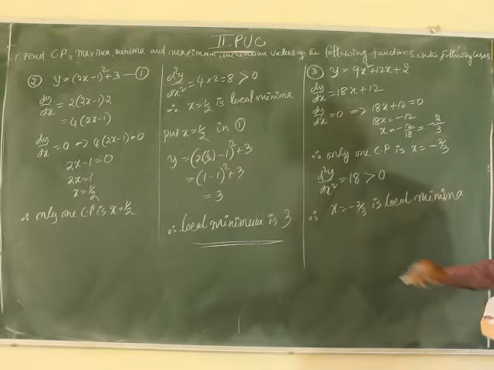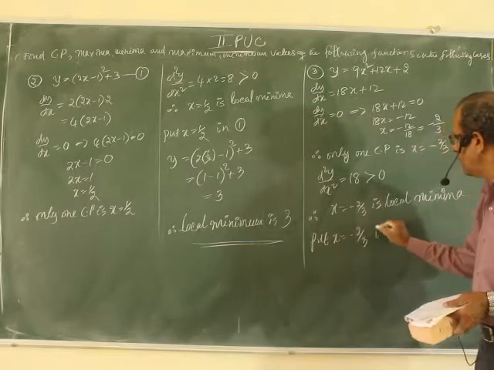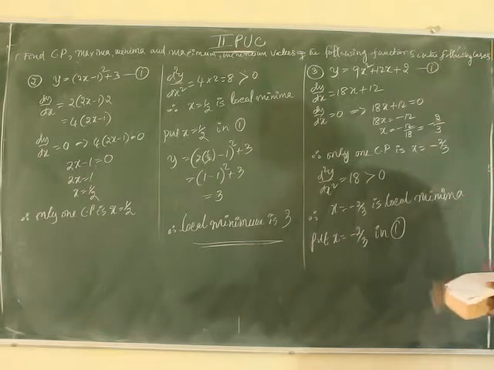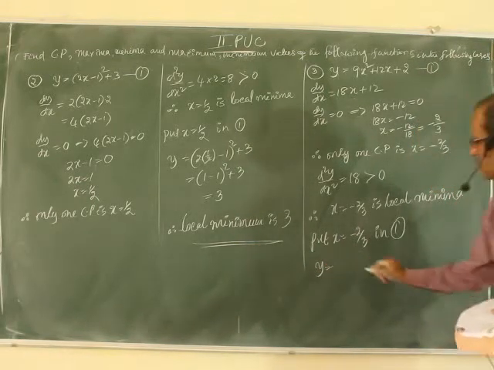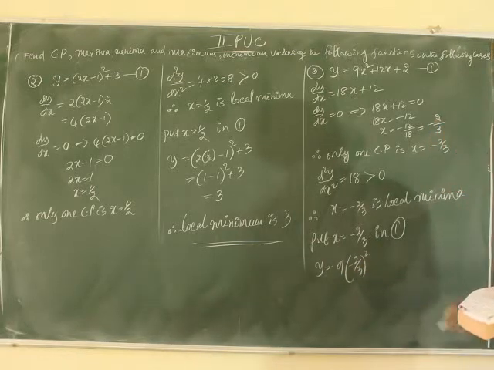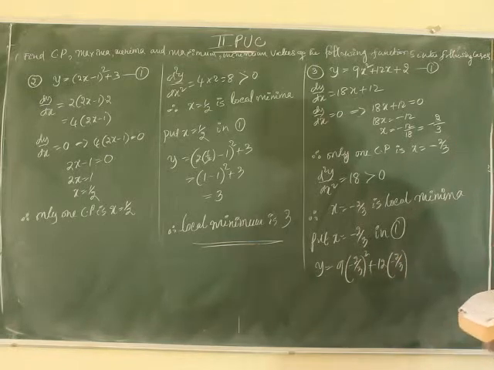Local minima. Put x equal to minus 2 by 3 in the given equation, equation number 1. y equal to 9 into (minus 2 by 3) whole square, plus 12 into (minus 2 by 3), plus 2.